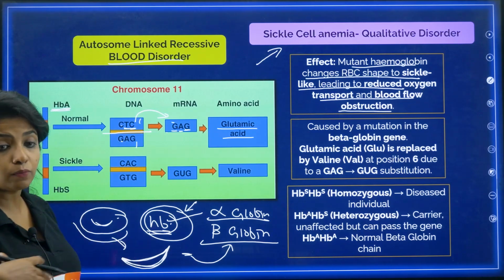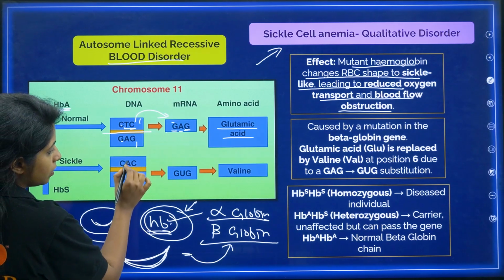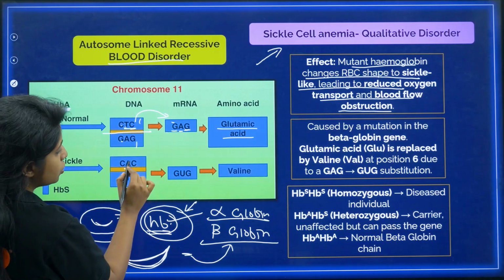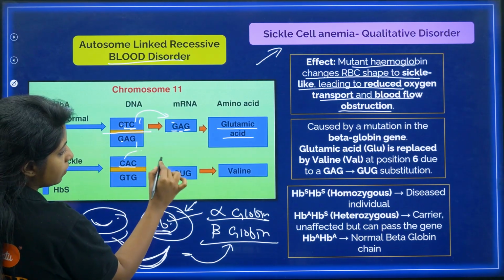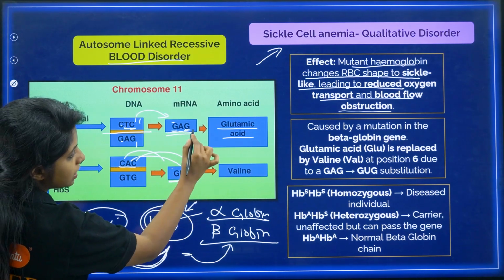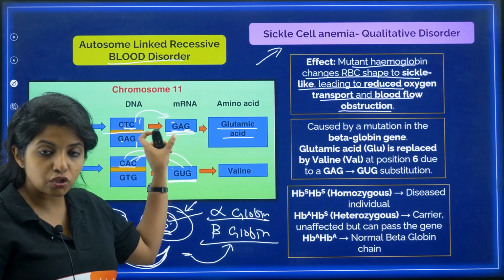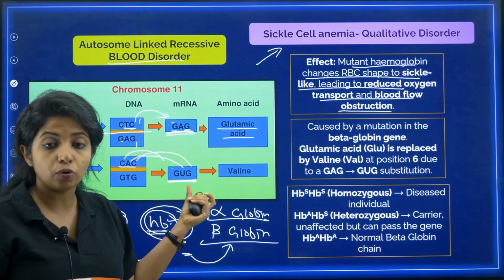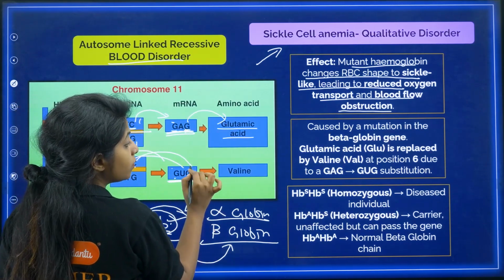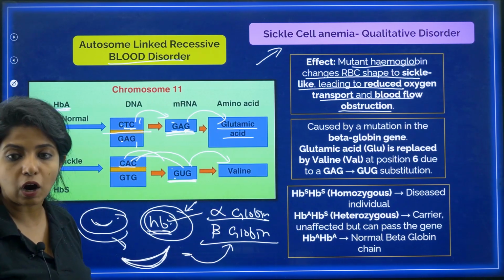But when there is a mutation, it is CTC over here, but it has become CAC over here. So if CAC is there, then it will be pairing with G, U, G. So when this mRNA changes, what will happen? Again, from the mRNA's codon, what do you get? You get an amino acid. Each codon codes for an amino acid. Here GAG was coding for glutamic acid, but now GUG will be coding for something else, that is valine. And this is going to bring out the whole change.